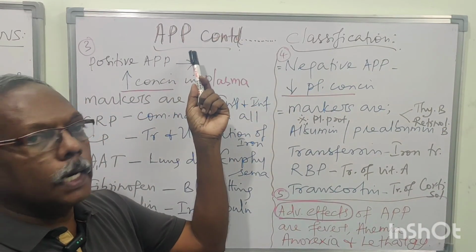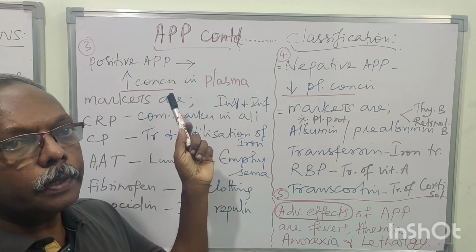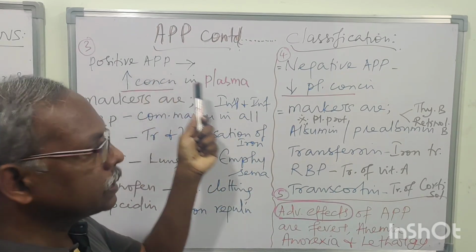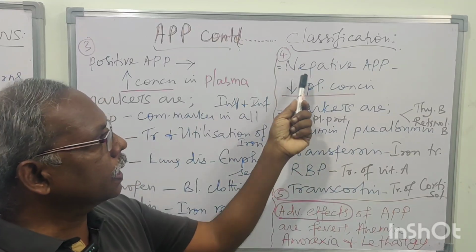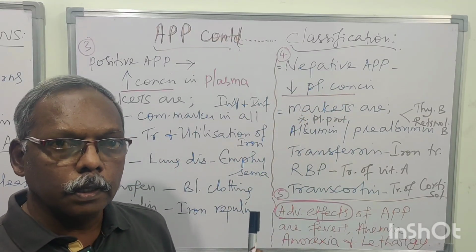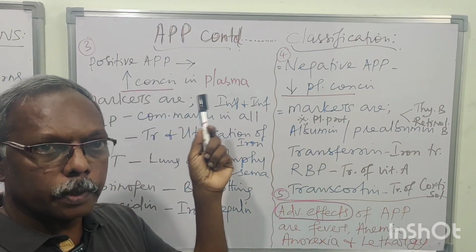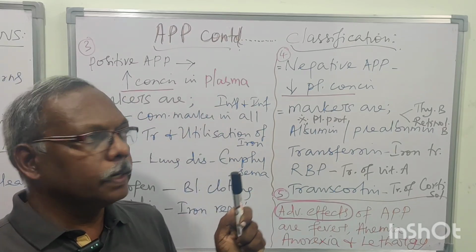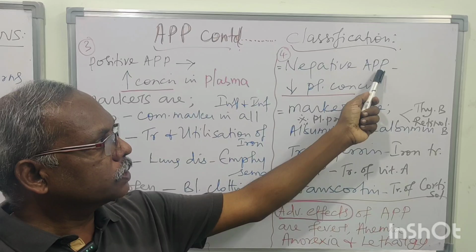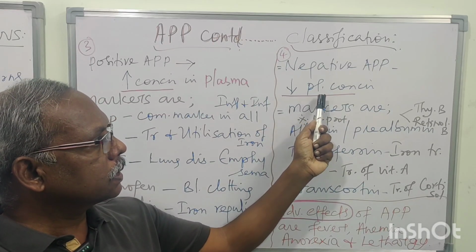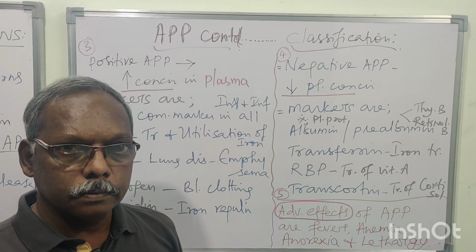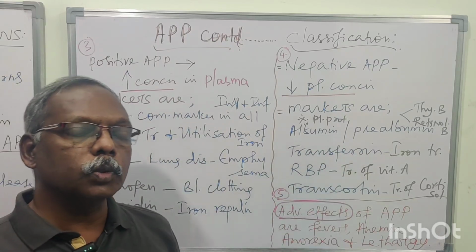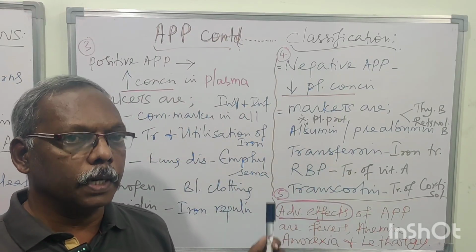In acute phase proteins we have one more classification: positive acute phase proteins and negative acute phase proteins. Positive acute phase protein means the concentration is increased in plasma, whereas negative acute phase protein means decreased concentration in plasma, right?